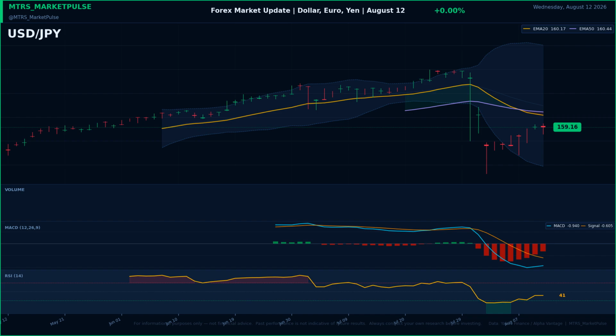US dollar to Japanese yen is trading at 159.16, gaining 0% on the session. Dollar yen tracks the US-Japan rate differential and Bank of Japan intervention risk.